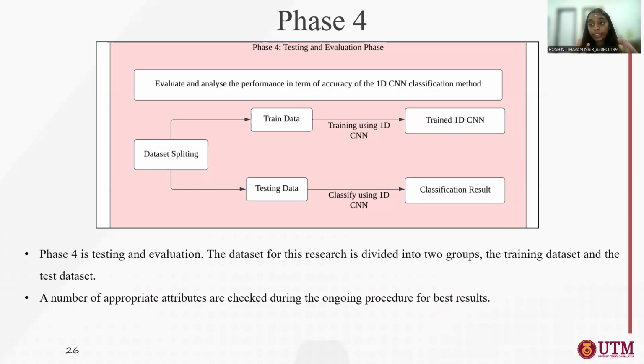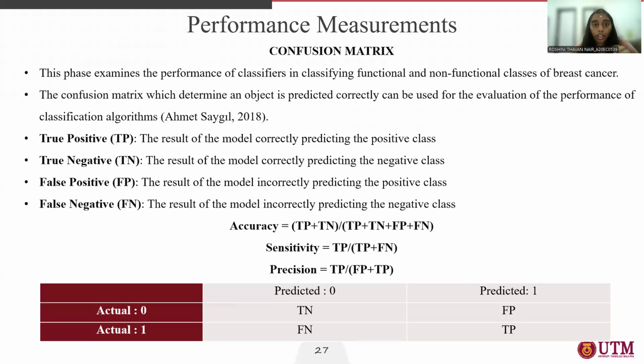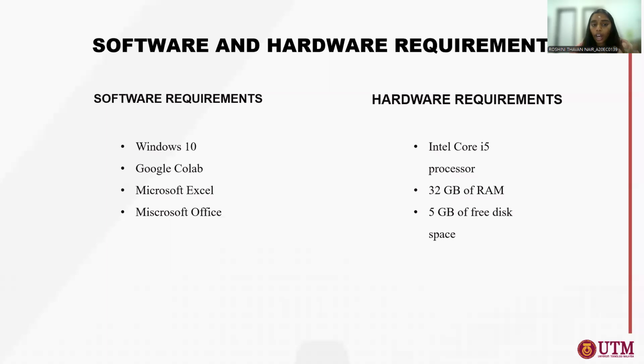So we will divide the data into two, which is testing data and also training data. So here is the performance measurement. We use a confusion matrix to measure its accuracy, sensitivity, and also precision. For the confusion matrix, there are four important things, which are true positive, true negative, false positive, and also false negative. The software requirements for this research are Windows 10, Google Colab, Microsoft Excel, and Microsoft Office.